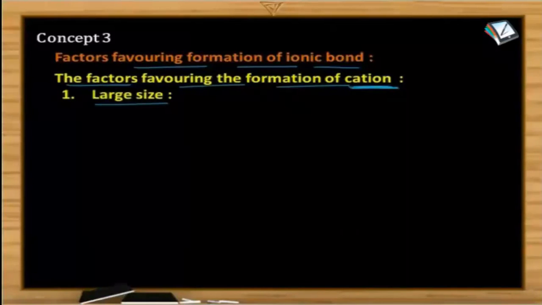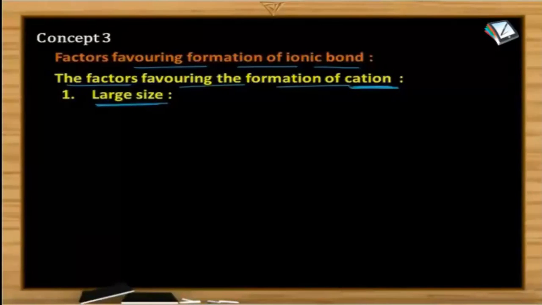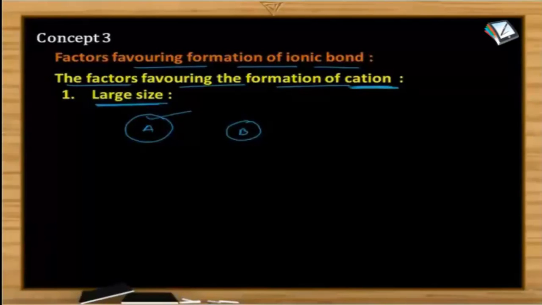One is atomic size, and the factor is large atomic size is the favorable condition for the formation of the cation. I'll give you a simple example. So this is larger atom A, this is a smaller atom B. Now tell me from the picture, among A and B, which of them can easily lose electron? Yes, what's the answer? It's A.